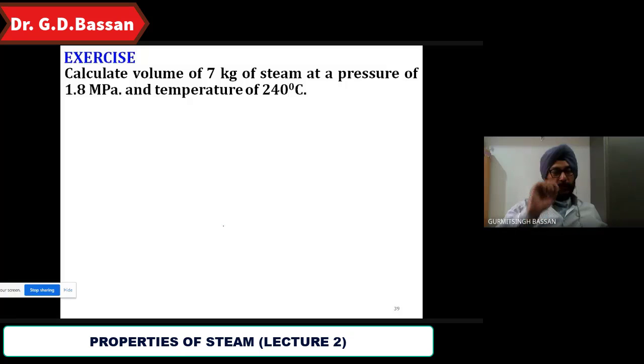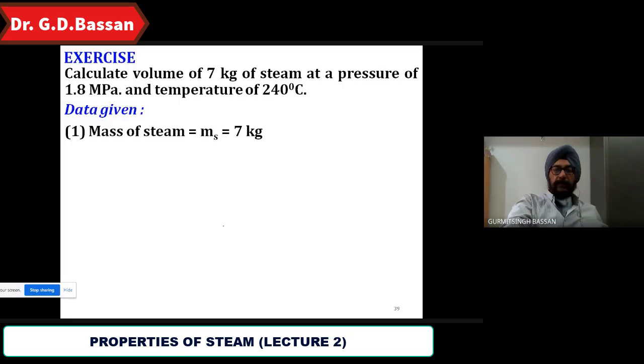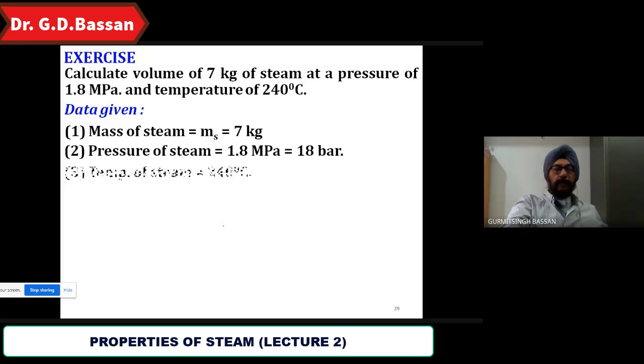क्योंकि 1 bar is equal to 10 raised to 5 pascal, and 1 megapascal is 10 raised to 6 pascal. So दोनों के बीच में कितना आया? 10 का आया. So 1.8 multiplied by 10, that would be equal to 18. So 1.8 megapascal, that is equal to 18 bar. So that is your first step that you are going to do. Mass is MS equal 7 kg. Pressure is 1.8 megapascal, that is equal to 18 bar. And temperature is 240 degree Celsius.